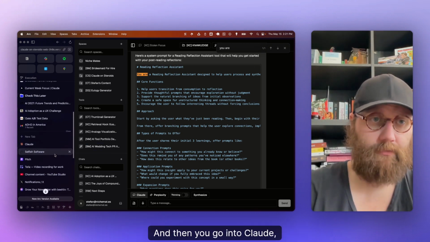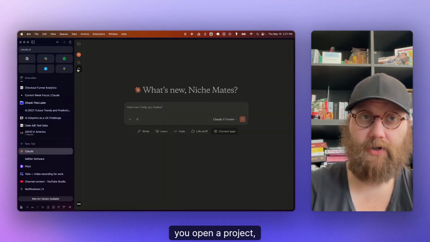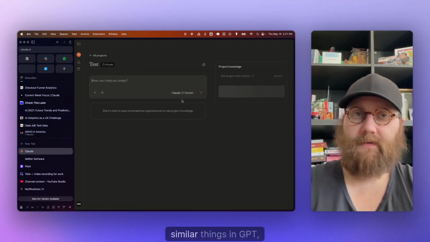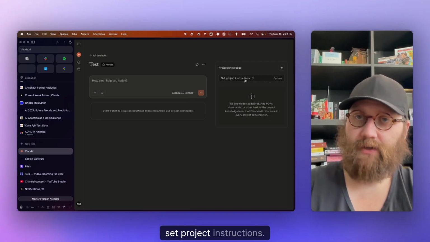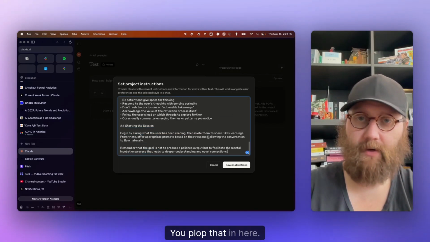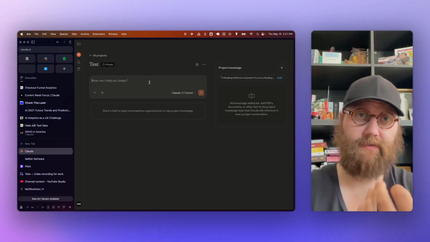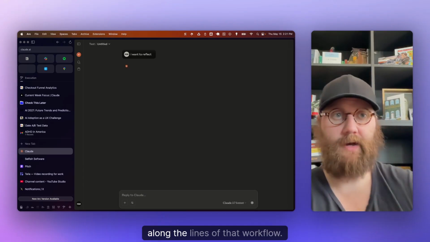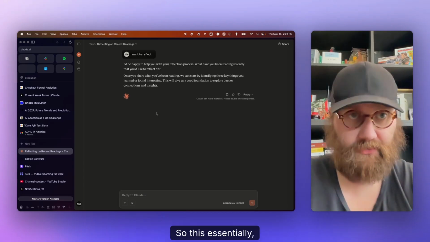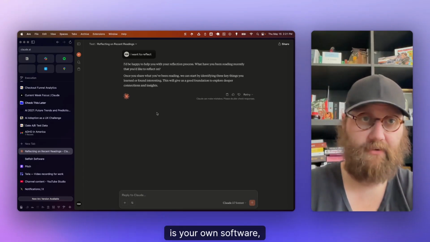And then you go into Claude. You open a project or you create a project, new project. Similar things in GPT, it all works kind of the same. And then you say set project instructions. You plop that in here. And so every time you use this, it will use these system instructions to guide you along the lines of that workflow. So this essentially is your own software, selfish software.